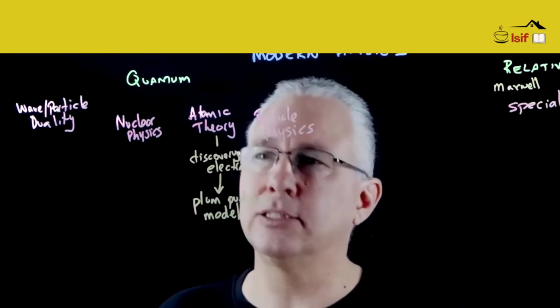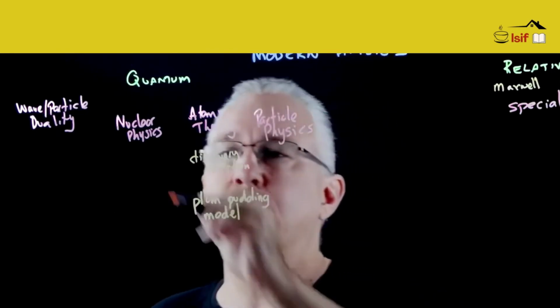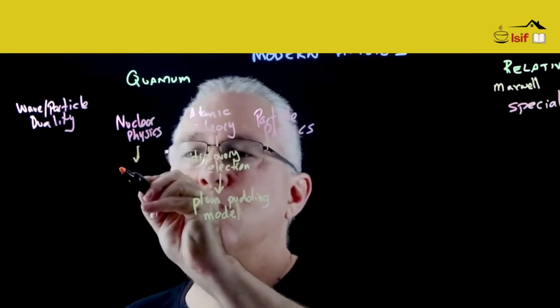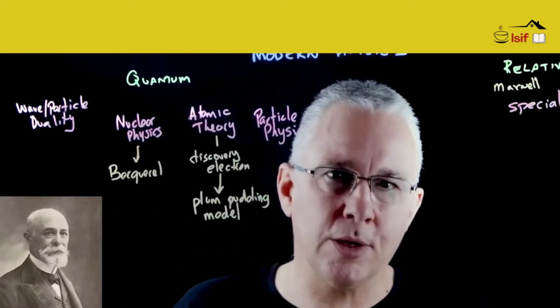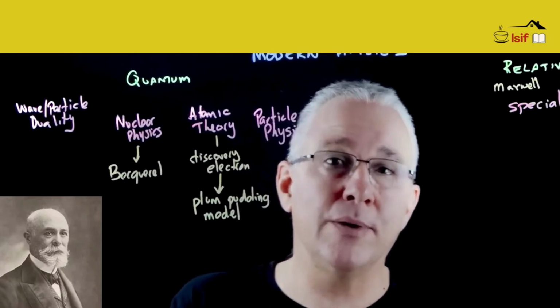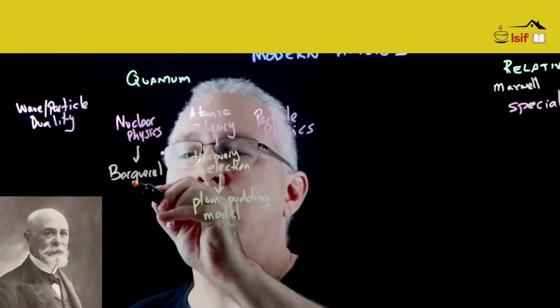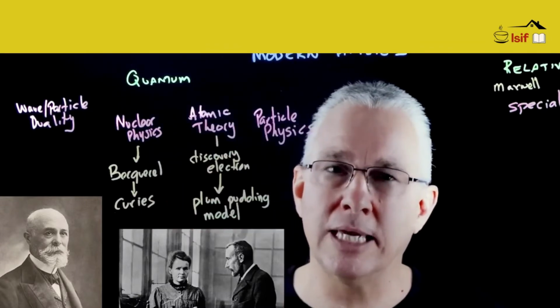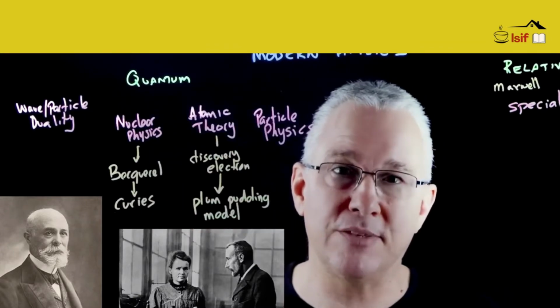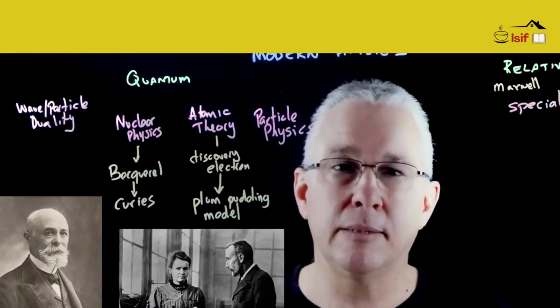Also in the 1890s was the discovery of radioactivity. The first person, of course, was Henri Becquerel. But then also, subsequently, as we go into the 20th century, we have the Curies, who examined radioactivity more closely and subsequently discovered radioactive substances such as radium and polonium.